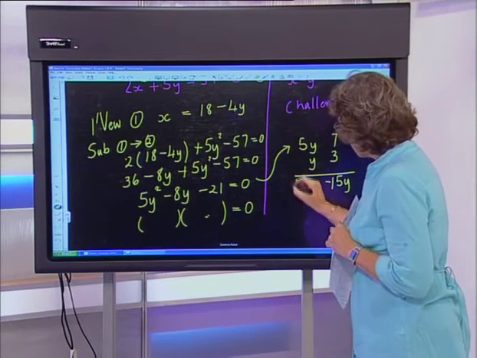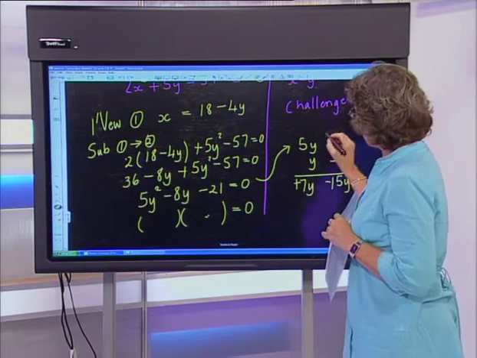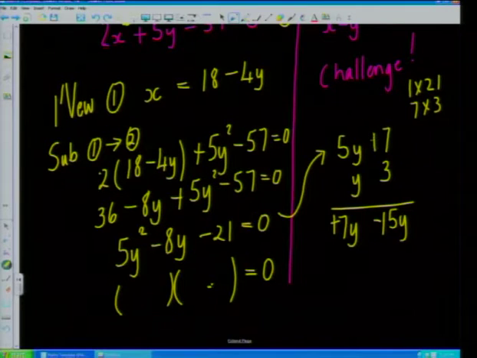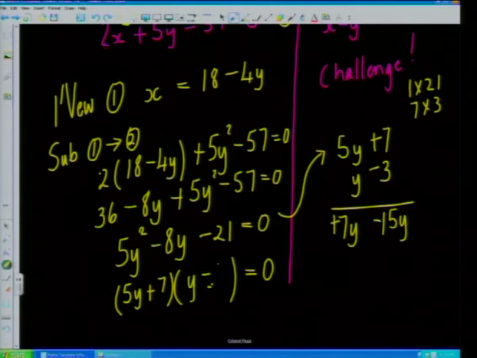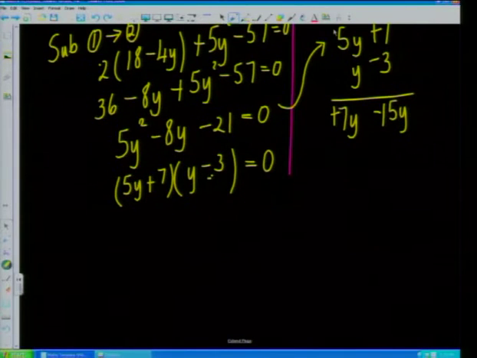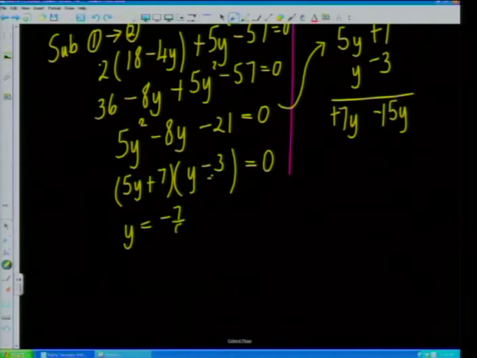Now this sign, whatever it is, be it positive or negative, it gets put into the top level and it creates the first bracket, which is 5y add 7. This sign goes onto the bottom level and we now have y subtract 3. Now you can see quite clearly that what we have is just to solve for y, and we get y is equal to negative 7 divided by 5, or we get y is equal to 3.